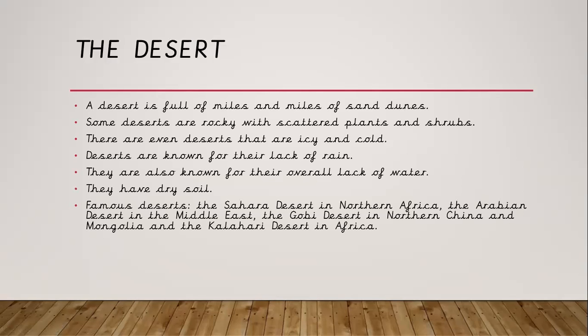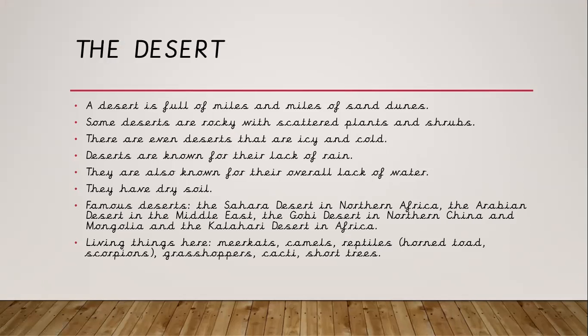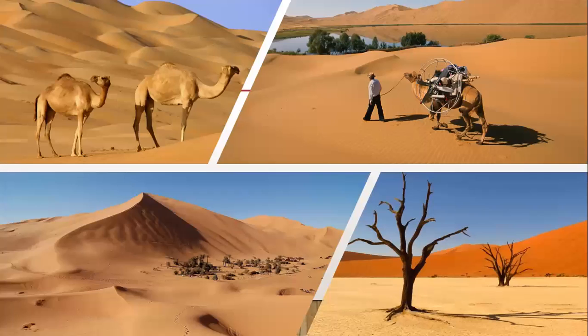Here are some of the famous deserts. We have the Sahara Desert in northern Africa, the Arabian Desert in the Middle East, the Gobi Desert in northern China and Mongolia, and the Kalahari Desert in Africa. Living things here are meerkats, camels, reptiles, horned toads and scorpions, grasshoppers, cacti, and short trees. Can you see this picture here? We've got some beautiful examples of the desert.